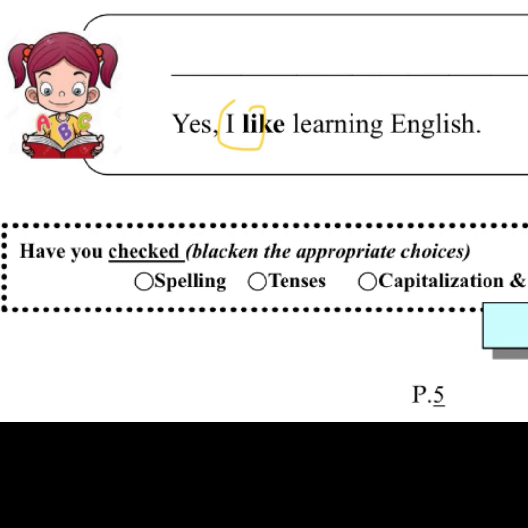For the last answer, yes, I like learning English. Something I like all the time, so we use present tense. Someone asked me this question. The subject is I, so we use the verb do to ask a yes-no question. Do you like learning English? Since someone is asking me, two people, the first and second persons are talking. So the question should be, do you like learning English? Yes, I like learning English.